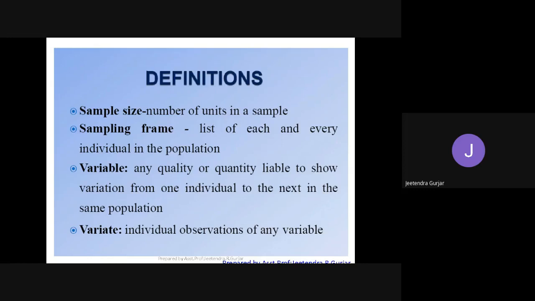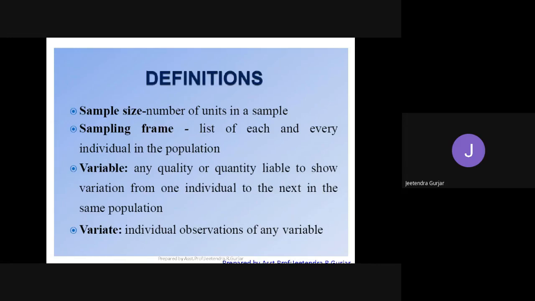Yes, friends. Next, we will go to the variables. So what do variables mean? Remember, we are going to take the quality or quantity which is liable to show variation from one individual to the next in the same population. So we are going to choose a few qualities or quantities of individuals from the population. So it may be any. Therefore it will become a variable.